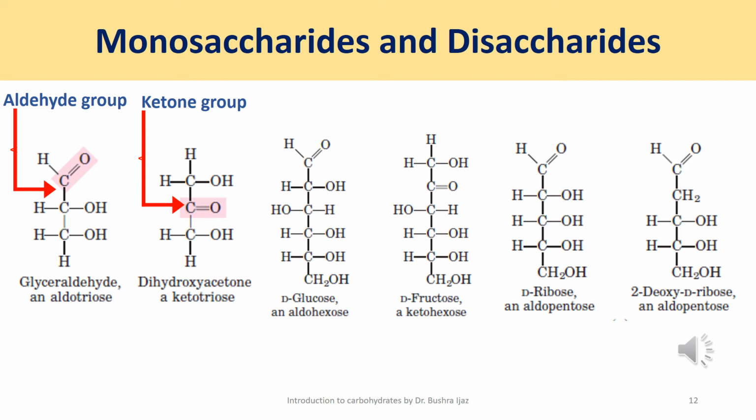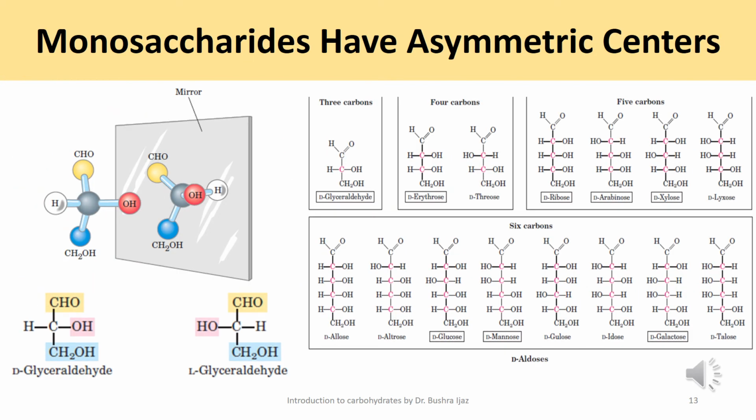The aldopentoses, for example D-ribose and 2-deoxy-D-ribose, are components of nucleic acids and nucleotides, as you all know. All the monosaccharides except dihydroxyacetone, as I told you earlier, contain one or more asymmetric or chiral carbons, and therefore they are all optically active in nature.